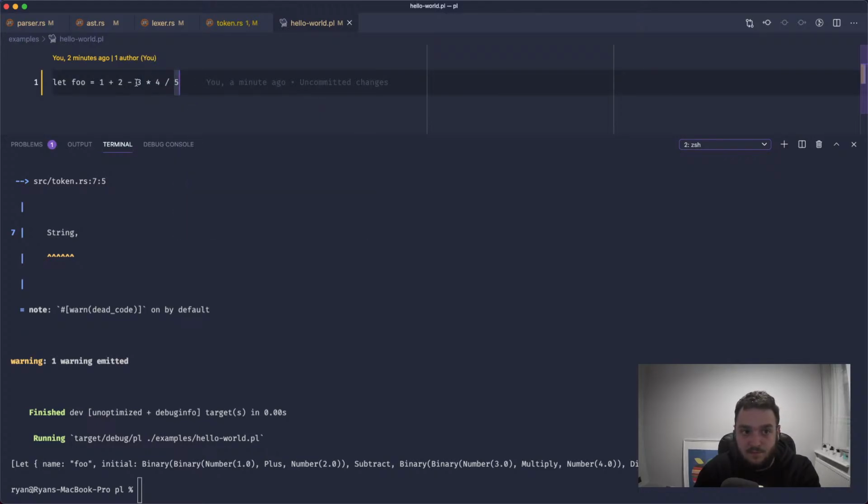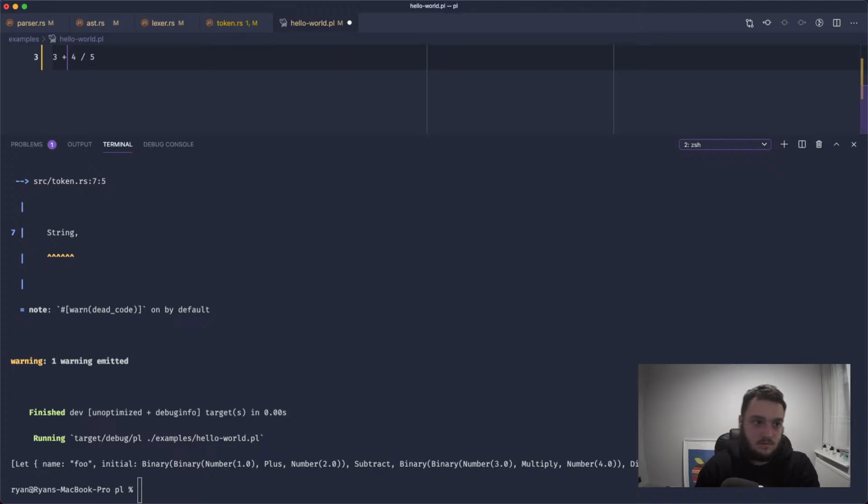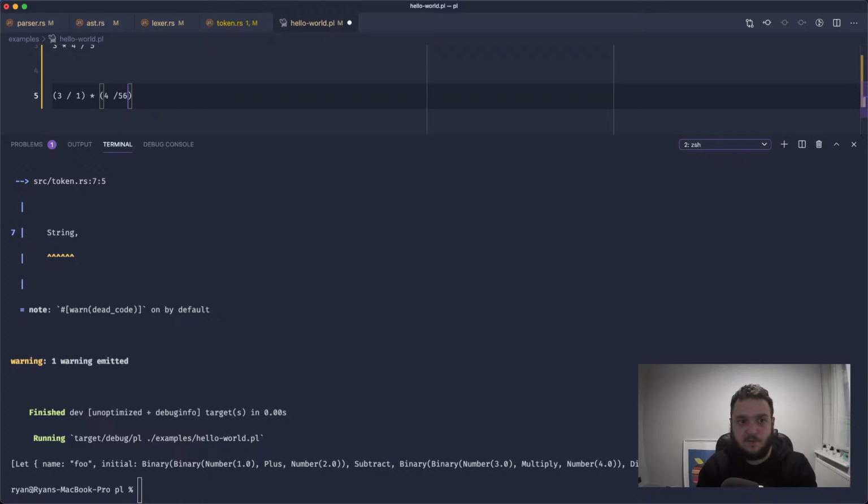If you times a fraction by a whole number, you just times the tops together and the bottoms. I mean, basic maths, but that is the same as saying 3 over 1, which is 3, times 4 over 5, and you just times the top and the bottom together, so you get 12 over 5.